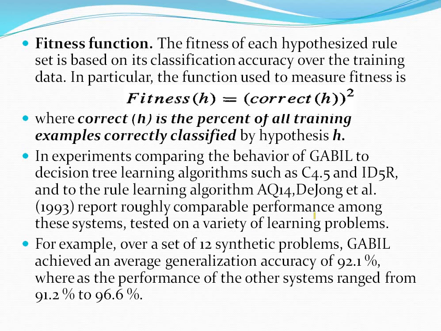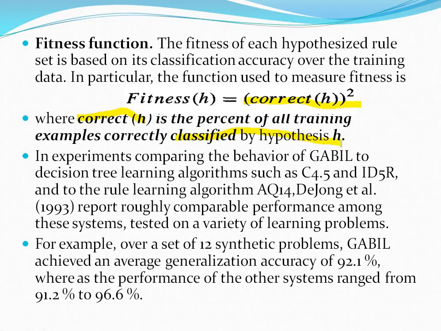So next one is the fitness function. The fitness of each hypothesis rule set is based on its classification accuracy over the training data. Fitness is measured like this: correct(h) squared, the square of the correctness. What is correct(h)? It is the percent of all the training examples correctly classified by that particular hypothesis. The square of that percentage is considered as the fitness.